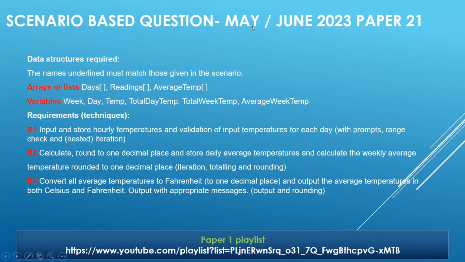Okay, now since we have understood the requirement, we have moved on to understanding which data structures are being required, which we have already discussed. You can see for yourself the basic things that are supposed to be there: for arrays and lists, the arrays are days, readings and average temp. The variables being used are weekday temp, total day temp, total week temp, whichever we have required in our whole program.